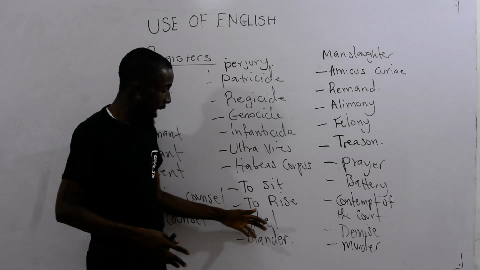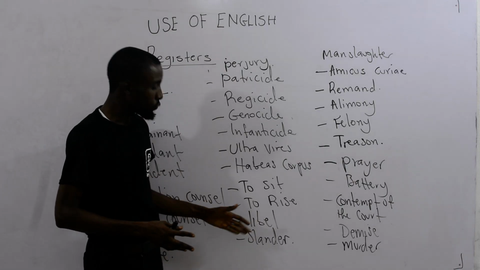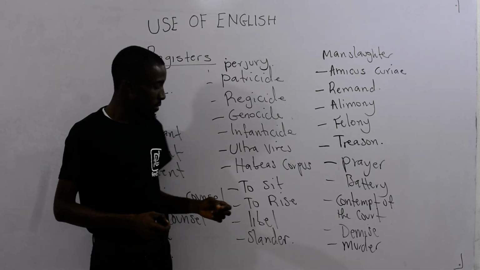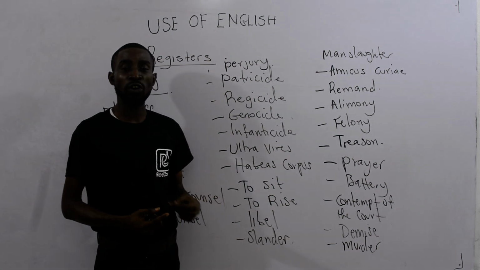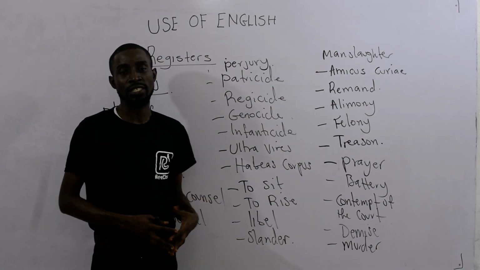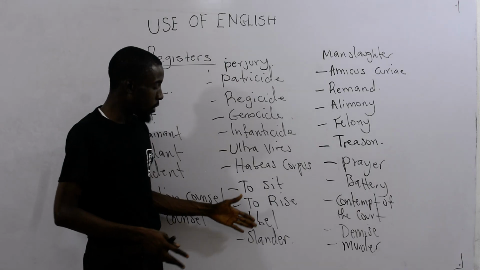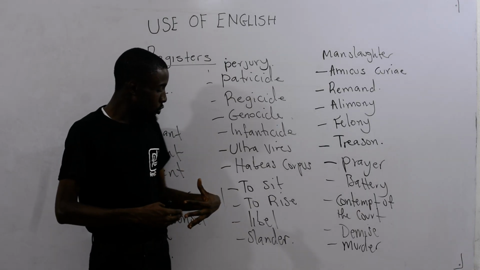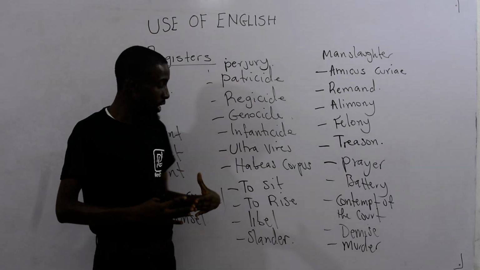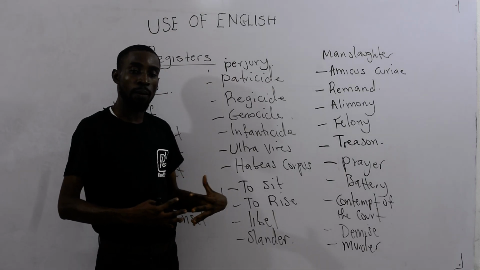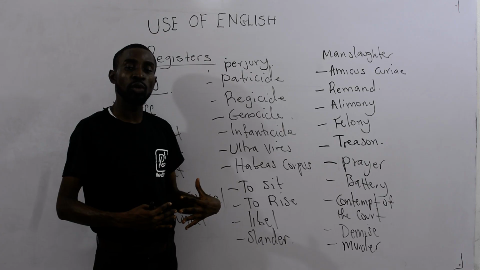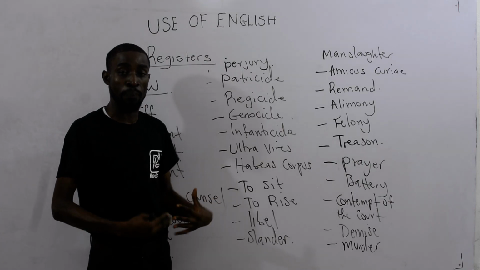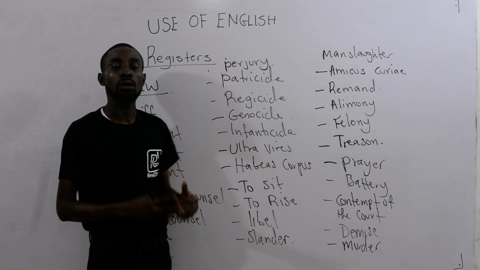When you talk about the law of libel, it means to write a false statement about a person, condemning the person. A false statement written to actually terminate someone's reputation is referred to as libel.